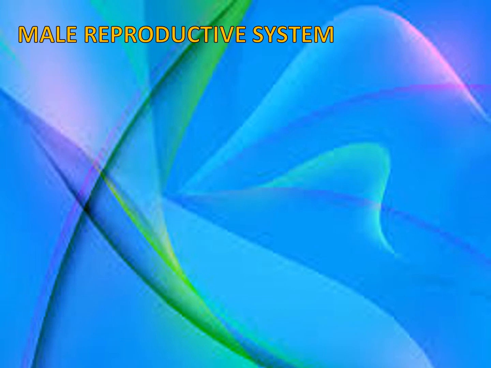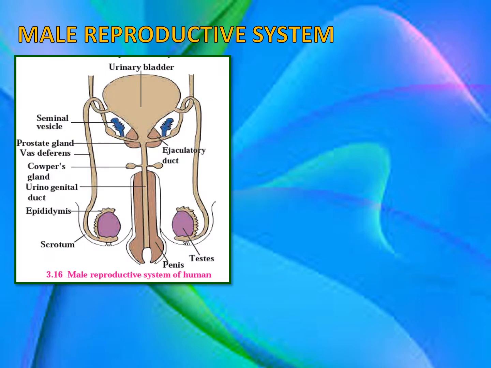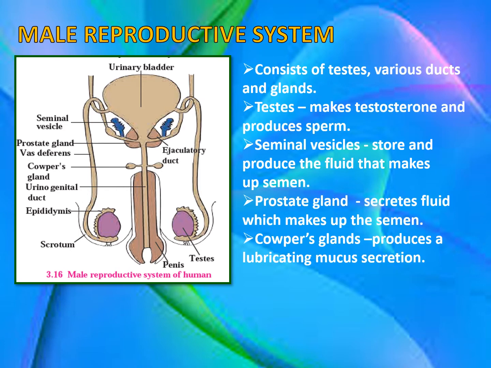The male reproductive system. This is the diagram of the male reproductive system, and it consists of the testes, various ducts and glands. Testes are present in the scrotum outside the abdominal cavity, not within the body.